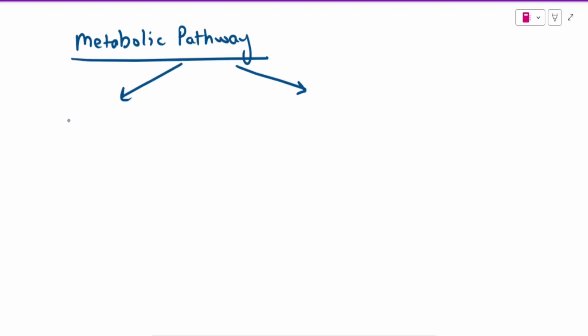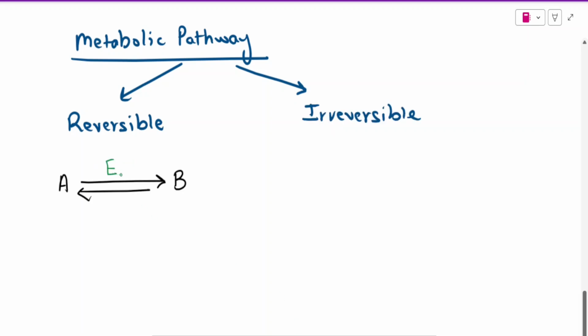Let's talk about the general features of some metabolic pathways. A metabolic pathway can be reversible or it can be irreversible. In case of a reversible pathway, the single enzyme, which is E1 in this case, is carrying the reaction forward. Reactant A is converting into product B, and the same enzyme E1 will also be able to carry this pathway in the backward direction, so that B can be converted to A.